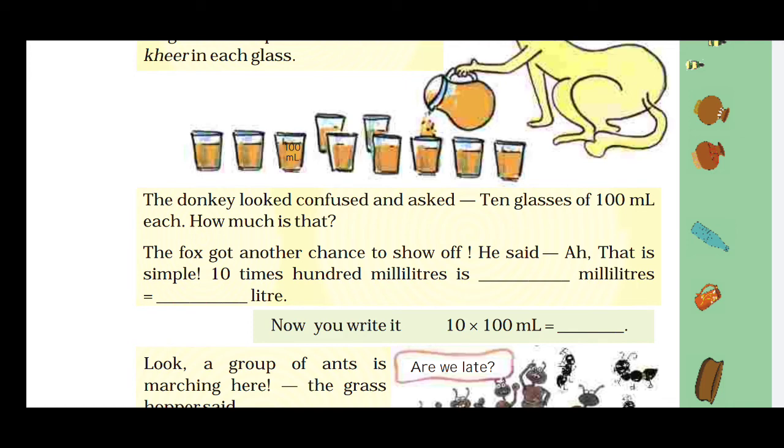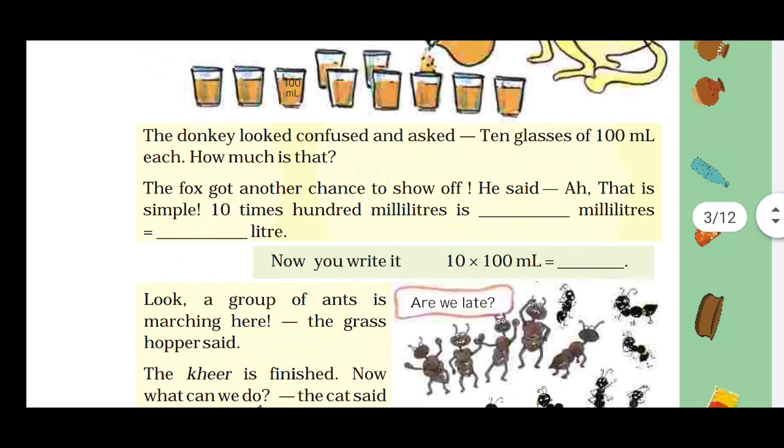And we know that 1000 ml equals 1 liter. Now you write it: 10 into 100 ml equals either 1000 ml or 1 liter.